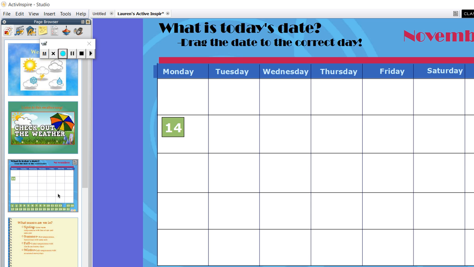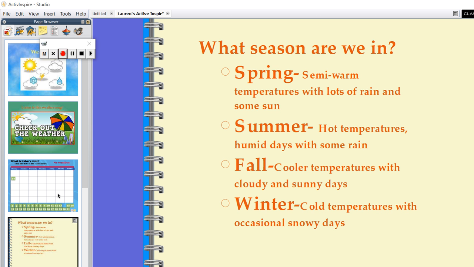After we are done with that, we will go to the next slide and talk about the seasons and explain how each month we could be in a different season. So like September, October, November, those are all the fall months. So we are experiencing cooler temperatures out, and we're seeing the leaves change colors, and there's a mixture of cloudy and sunny days. Whereas in December, January, February, some of March will be in winter, and the temperatures will get colder, and we'll have occasional snow days, and then explain how we then go into spring and summer.